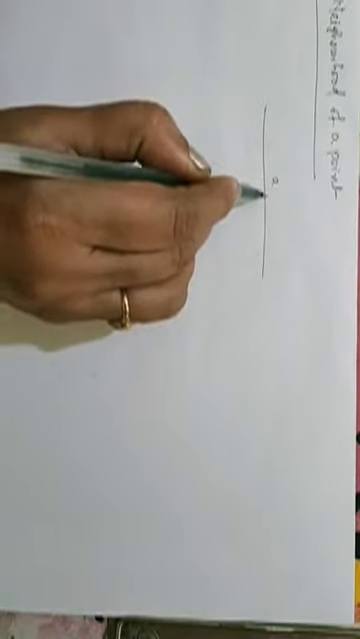A neighborhood of a point is a set of points including that point where one can move some amount in any direction away from that point without leaving the set. What is the meaning of that? Consider a point A on the real line. Suppose this is the point A.